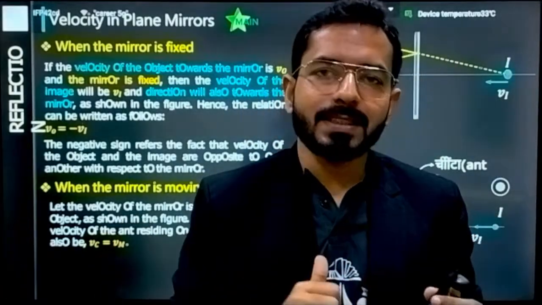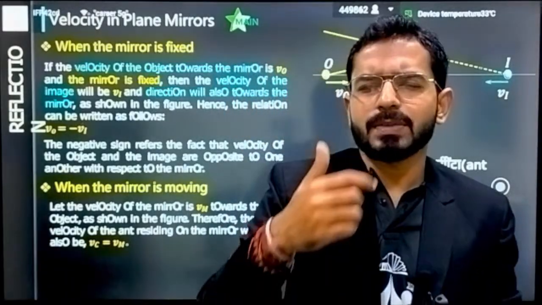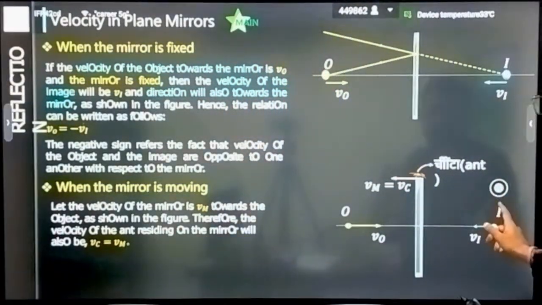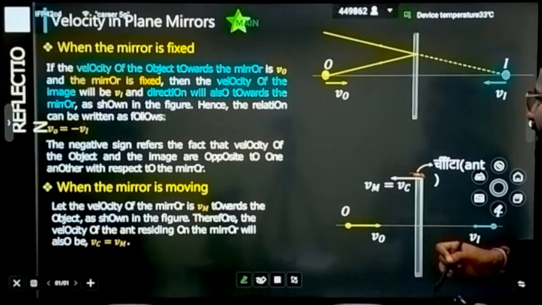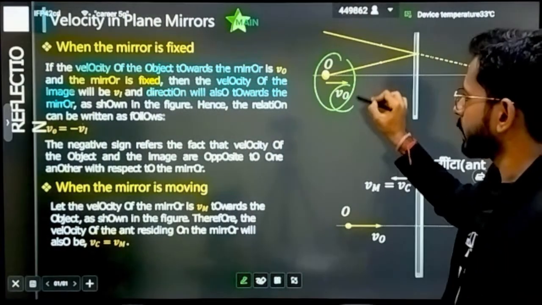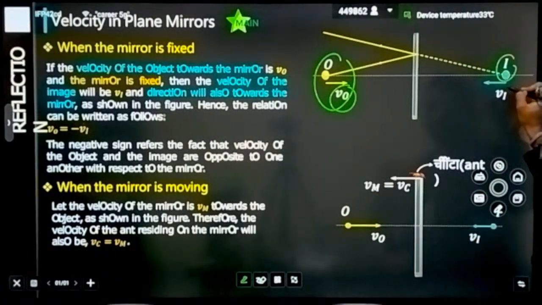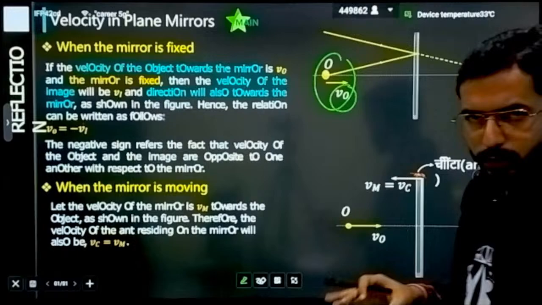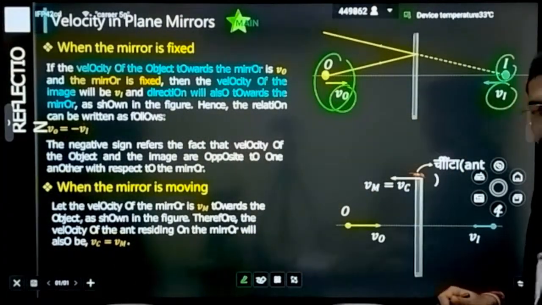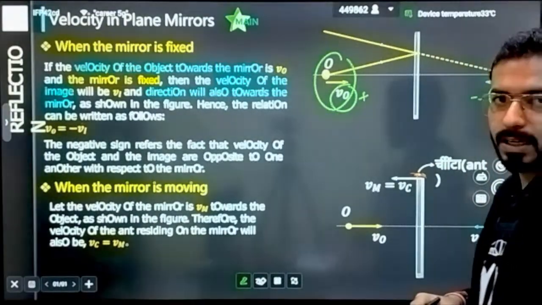but the only change that comes is in terms of vectors, because we always define velocity as a vector. That means just attach a negative sign. For example, if this is the object and it is coming with some velocity v0, the image will be coming towards you, and it will also have the same velocity. The velocity of object will be the same as the velocity of image, but the only change is, if this direction is positive, this direction will become negative.